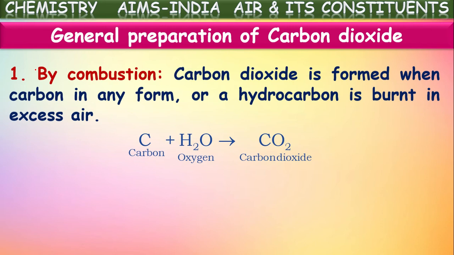If coal is burnt, that will produce carbon dioxide. Actually, sorry, it is to be oxygen, O2. When carbon burns in the presence of oxygen, it produces carbon dioxide. So the pure forms of carbon like coal on combustion produce carbon dioxide.